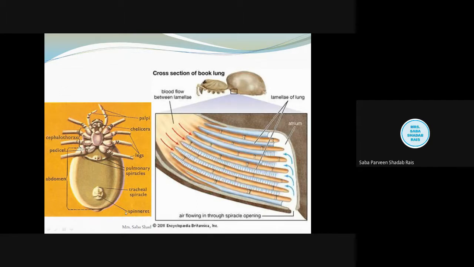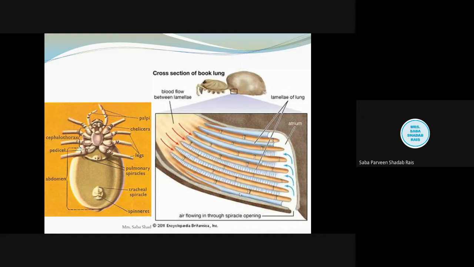When we talk about the pulmonary chamber, this is the distal part, and distal means the upper part. This is the distal part of the book lung, called the pulmonary chamber, and when you observe it from the inside, you will find it is an oval-like chamber. You will observe leaf-like structures, approximately 150 leaf-like lamellae. Lamellae are the respiratory surface of the book lung.